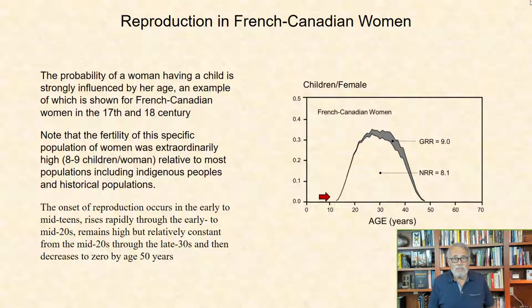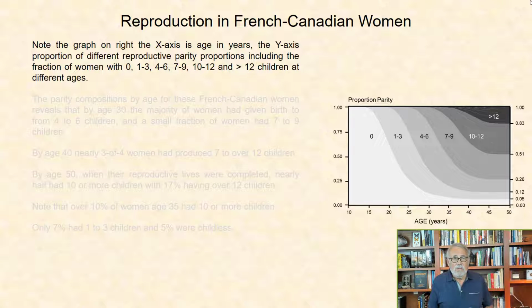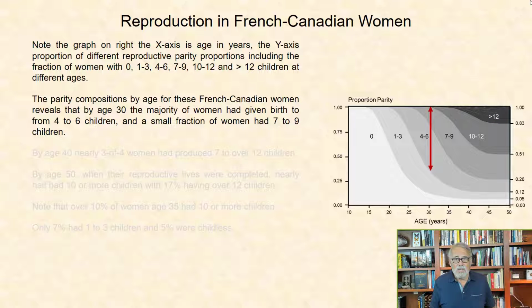Note the graph. The x-axis is age in years. The y-axis is proportion of different reproductive parity proportions, including the fraction of women with 0, 1 to 3, 4 to 6, 7 to 9, 10 to 12, and greater than 12 children at different ages. The parity compositions by age for these French-Canadian women reveal that by age 30, the majority of women had given birth to from 4 to 6 children, and a small fraction of these women had 7 to 9 children.